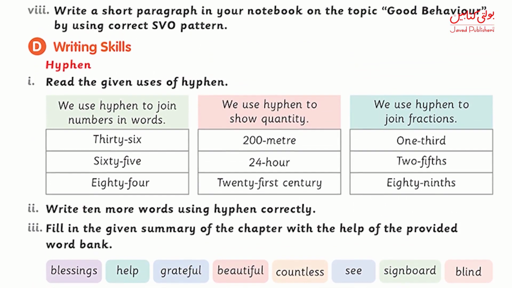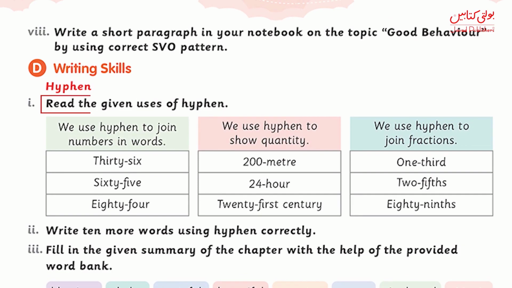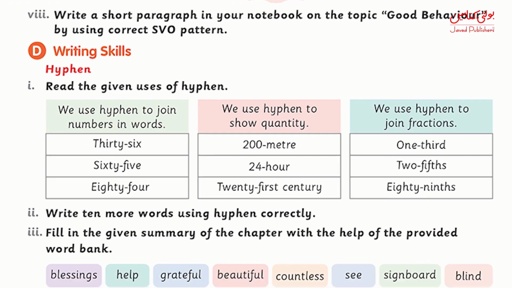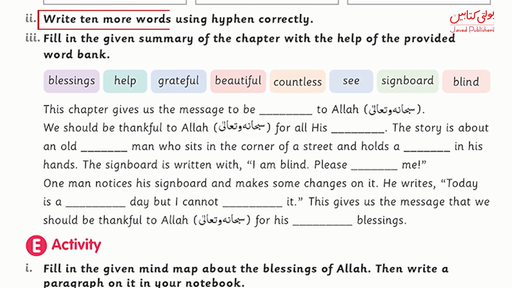Let's do writing skills now, in which we would be learning how to use hyphen. Hyphen is a dash, it's a punctuation mark which is used to join numbers in words, for example 22. It can also be used to show quantity, example 12-hour clock. And it can also be used to join fractions, for example 1/3. Now let's make 10 more words using these hyphens correctly.